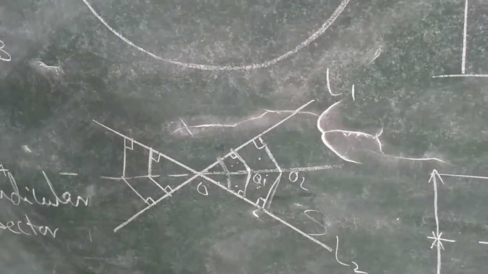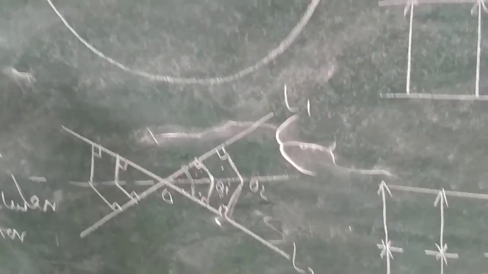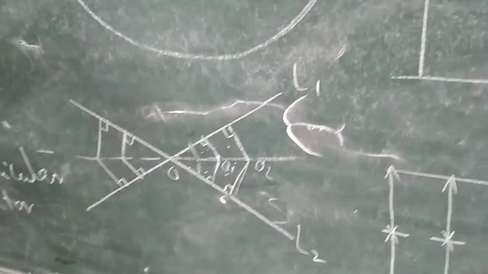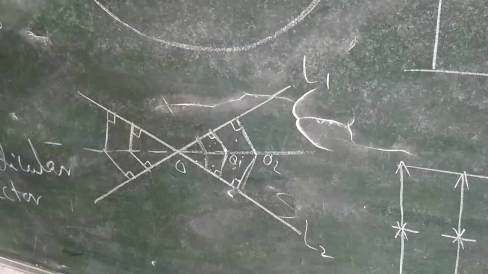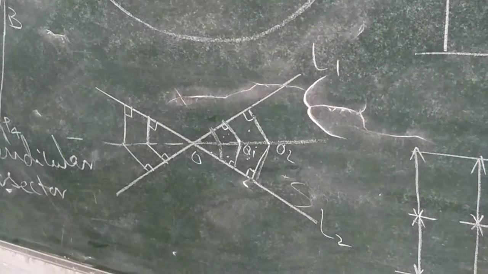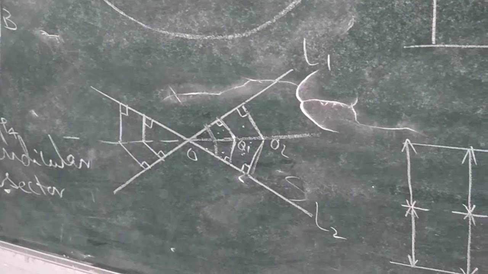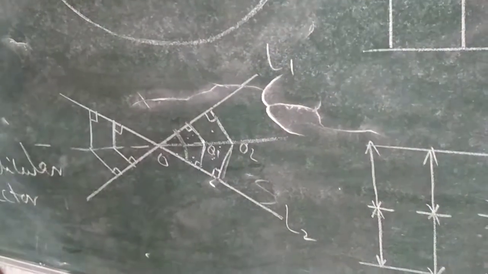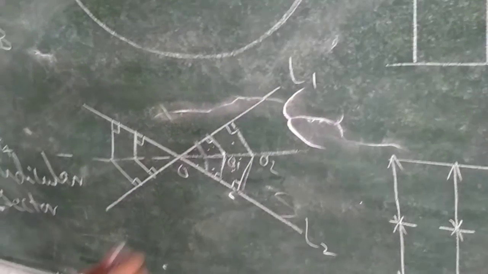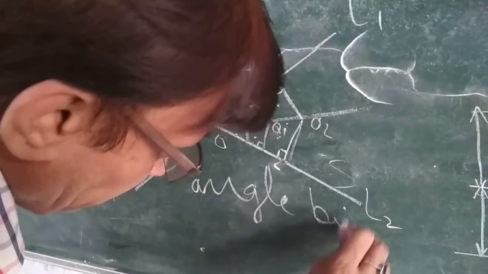So we can say that if any point moves along the angle bisector of the angle between two lines, then all the points lying on that line satisfy the given condition, and it always maintains the distance from the two given lines. So here is the angle bisector. We can define this line as the angle bisector.